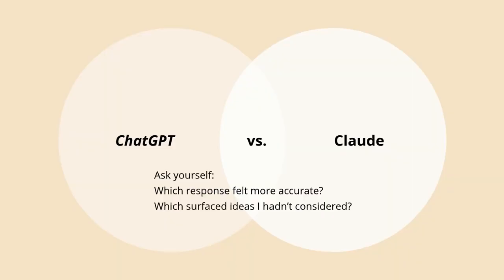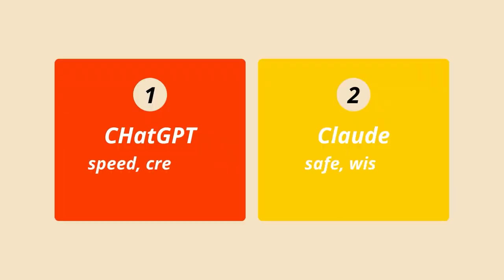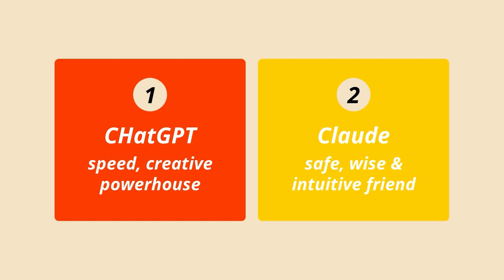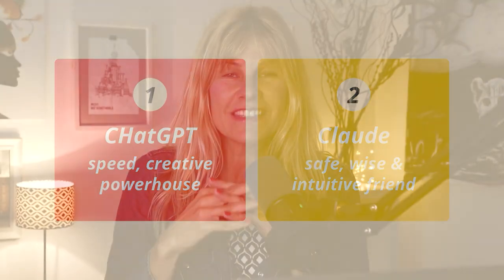Copy everything you put into ChatGPT also into Claude, and see what comes out of this. And then when you have ChatGPT and Claude, just see those two scripts. Where is an idea that I hadn't even considered? ChatGPT is like a creative powerhouse, and Claude is like your intuitive, wise little friend. And together, they help you see, discover, and tell your story better.